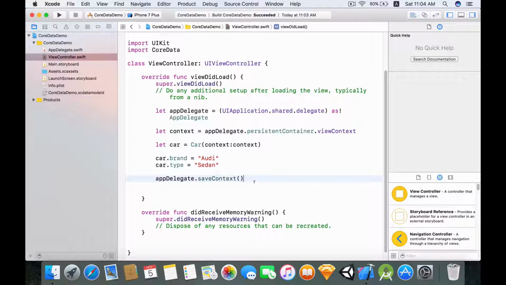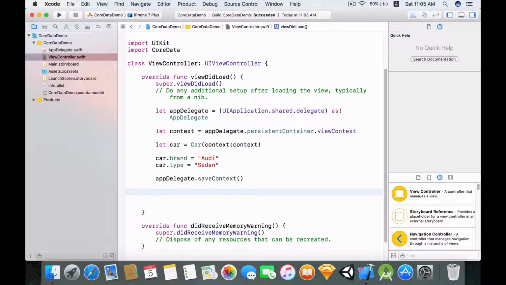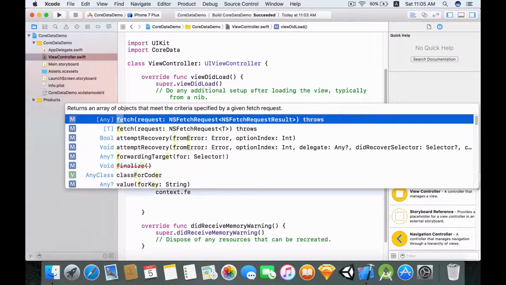Although it is saved, we need a way to retrieve data. And to retrieve it, it's also quite simple. All we have to do is say context.fetch. Because you notice the throws keyword, that means this line of code may throw an error, and that's why you need to wrap this in a do-try-catch block.